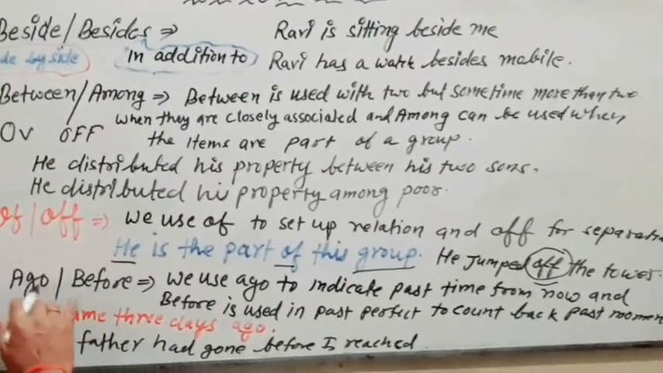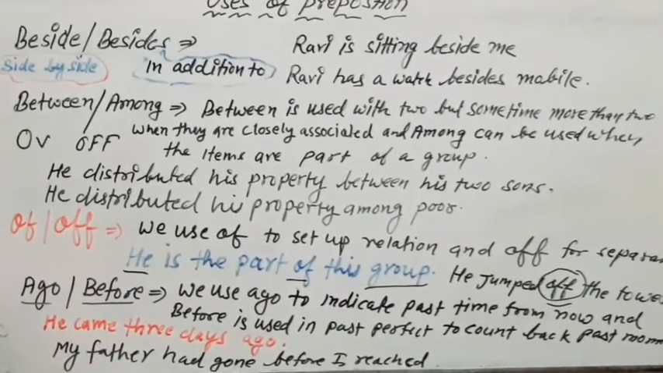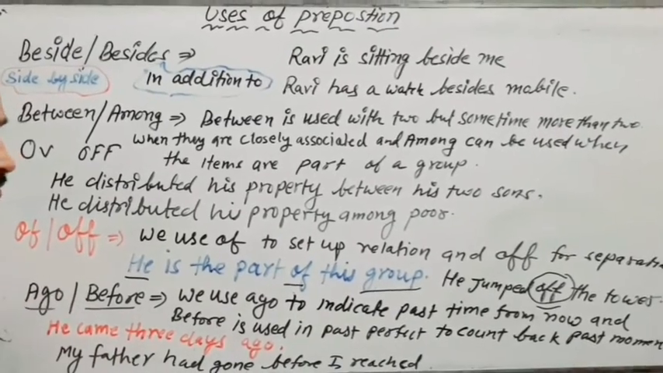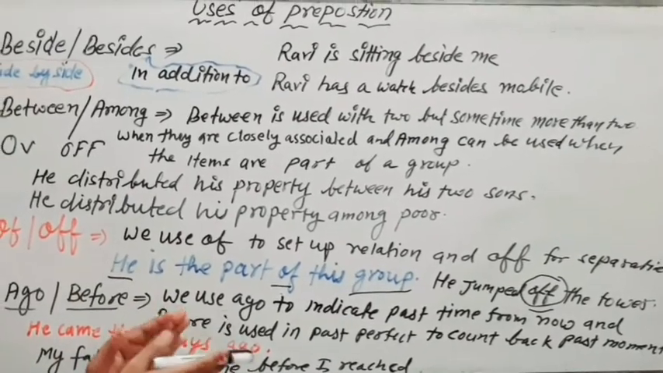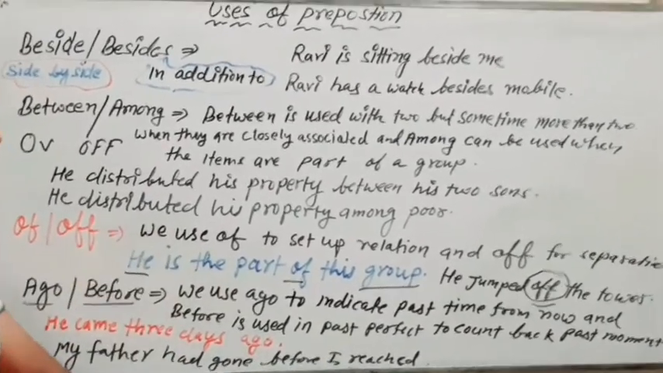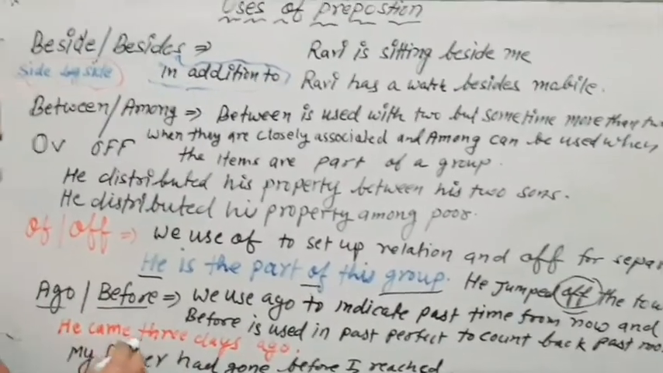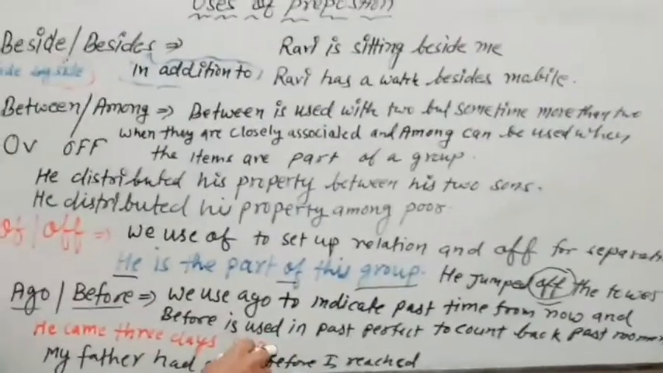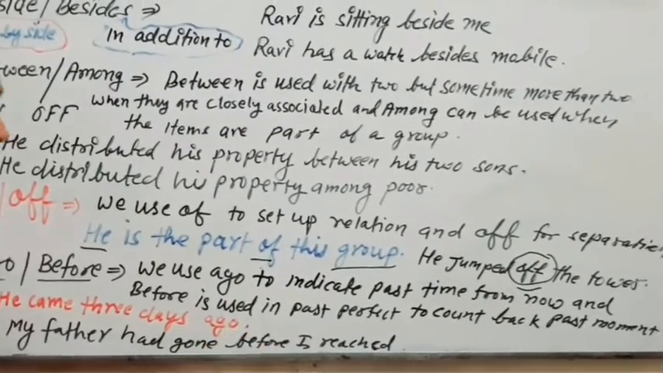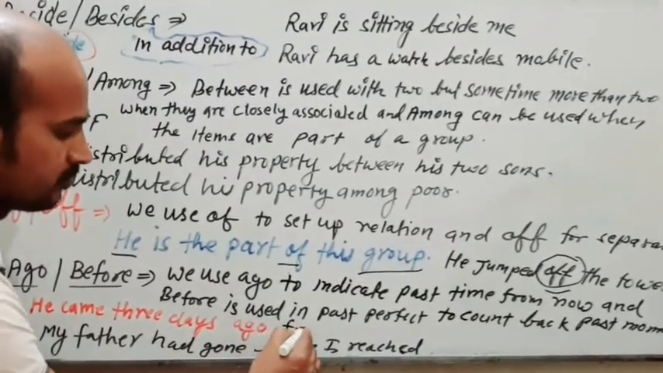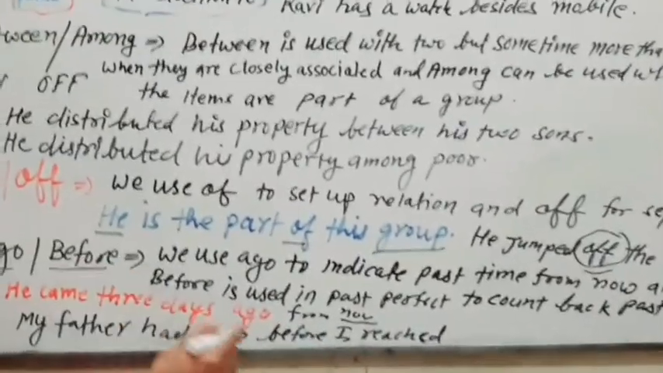Let's see, they look quite similar, but we use ago to indicate past time from now. Whatever time I'm going to indicate in the past, I use ago. For example, he came 3 days ago. From now, he came 3 days ago. Either we can write this or we can also use from now, means from the present time. So we use ago